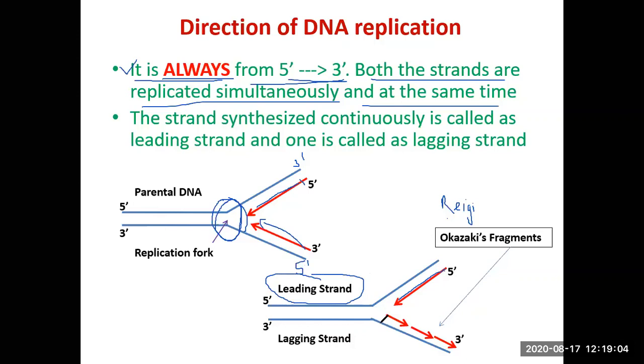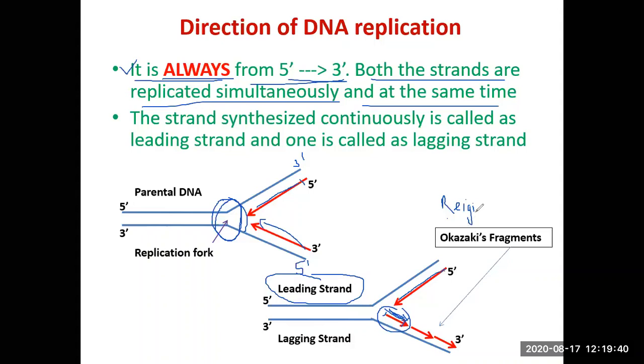Whereas the other strand, apparently it looks like it is going in this direction, but it is actually synthesized in smaller fragments. Each fragment is about 1000 nucleotides, and it maintains the direction. It goes from 5' to 3'. See, this is 3', this is 5', so it is going in the opposite direction, and it is being synthesized discontinuously in the form of discrete fragments. Each fragment is called an Okazaki fragment, after the name of the discoverer, Okazaki.